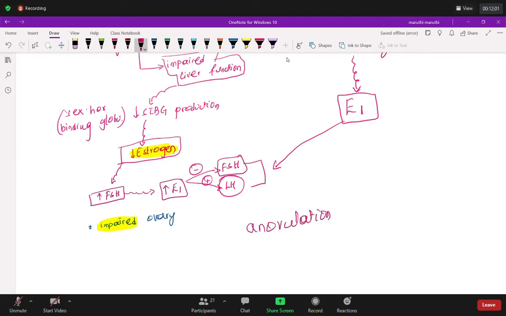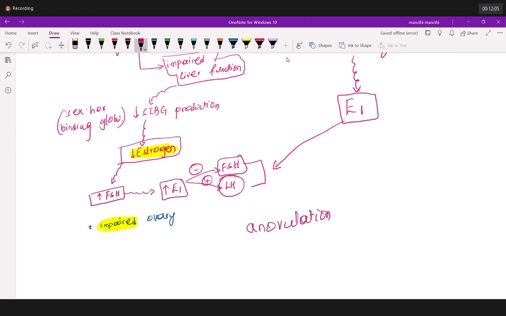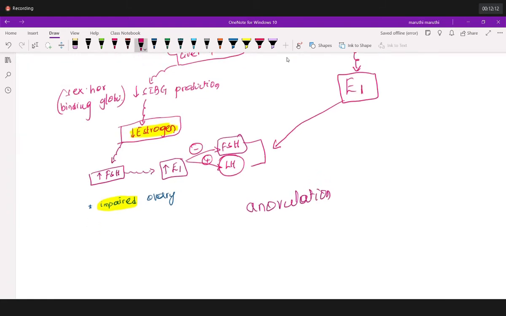Because during the menstrual cycle, as I taught you, FSH causes selection of the follicle. Because FSH is doing selection of the follicle and you don't have FSH, that is going to cause anovulation. If there is anovulation, basically LH will remain increased.